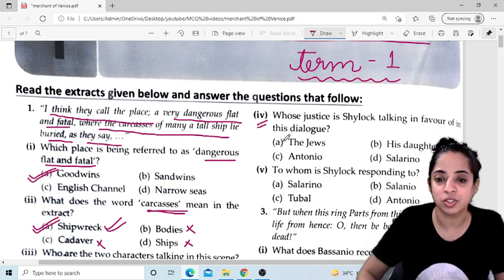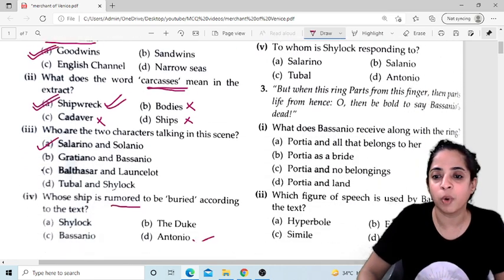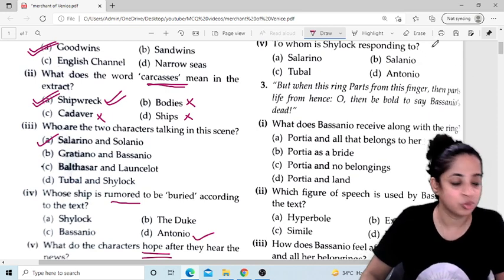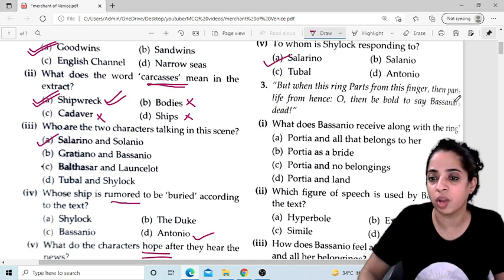The Jews. So the answer is the Jews. To whom is Shylock responding? Shylock is responding to Salarino. "But when this ring parts from this finger, then parts life from hence. Oh, then be bold to say Bassanio's dead."